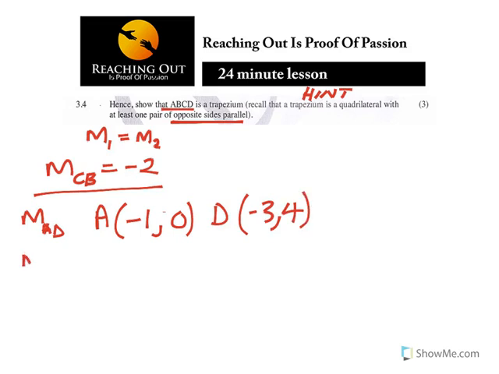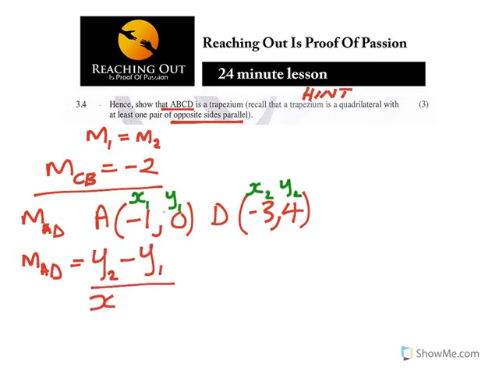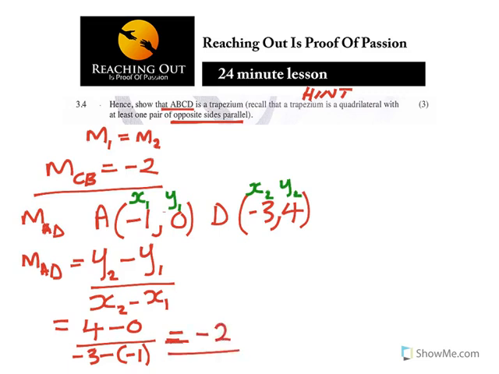So now M of AD is equal to, if this is my x1, this is my y1, this is my x2, this is my y2. So I've got y2 minus y1 over x2 minus x1, which is equal to 4 minus 0 over minus 3 minus minus 1. Now what you get as the answer there, the M of AD, if you use a calculator, you get negative 2.